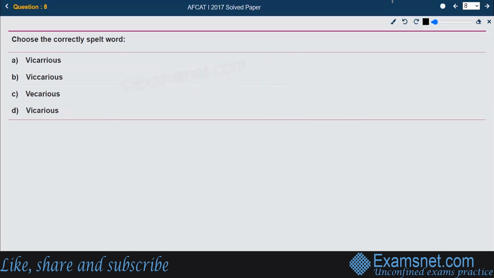Next, choose the correctly spelled word, and the right spelling is vicarious. The word vicarious means experienced in the imagination through the feelings or actions of another person.